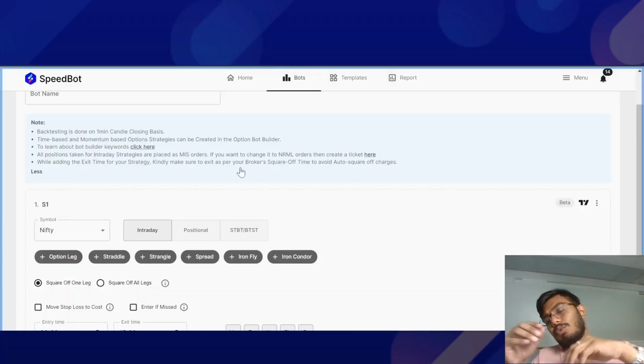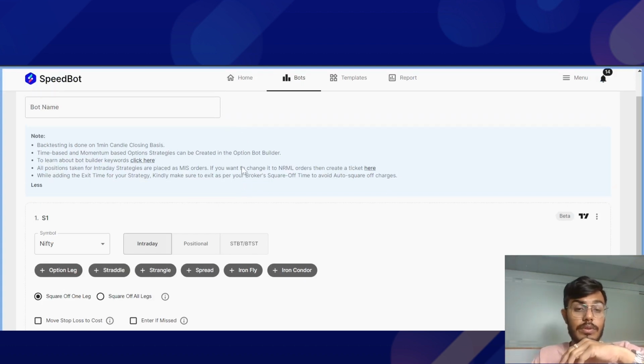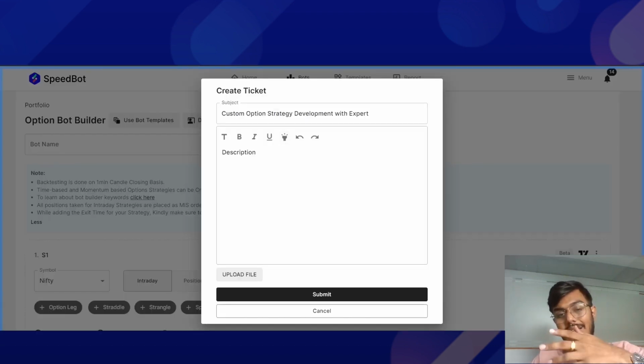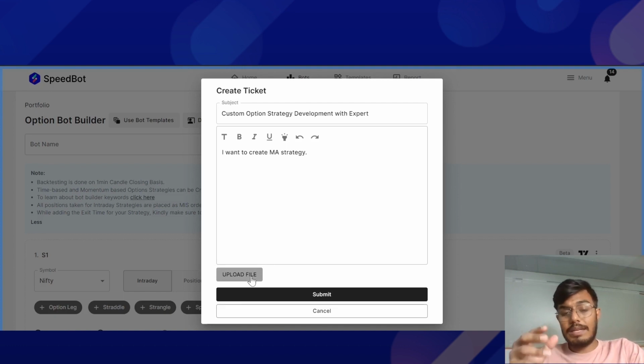Apart from that, if you think that you're still stuck while developing a strategy, then over here there is a button, develop with experts. You can just click over here and mention the details, that I want to create a moving average strategy, right? And you can mention your email or mobile number. Let us say if you wish to have some files uploaded as well for the experts' reference, you can just share the file over here and they will be able to connect with you.